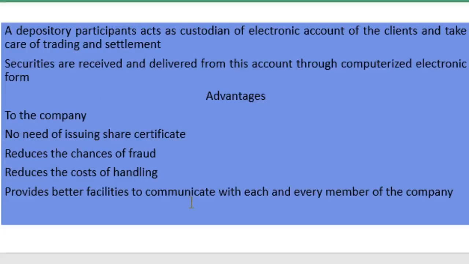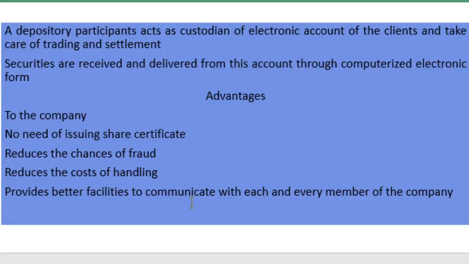Depository participants act as the custodian of the electronic account of the client and take care of the trading and settlement. Securities are received and delivered from this account through the computerized electronic format.